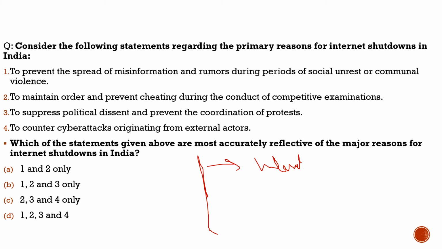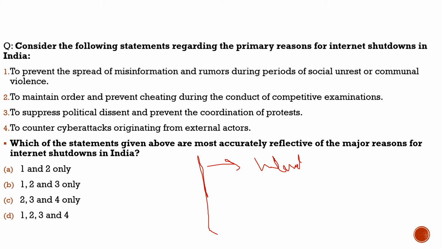Even though it can be a necessity, Article 19, which gives you the freedom of speech and expression, is not an absolute right. There can be restrictions, and one of the restrictions could be the internet shutdown, but there should be proper reasons given why there is an internet shutdown. There should be a proper time period given, from which time to which time, and the reasons should be properly highlighted.